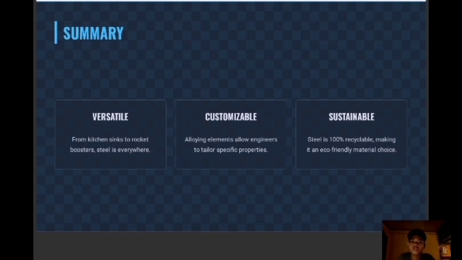To summarize, steel is defined by three key attributes. First, it is immensely versatile, used in everything from everyday kitchenware to high-stress aerospace components. Second, it is highly customizable. The precise combination of alloying elements allows engineers to tailor specific properties for almost any job. And finally, steel is incredibly sustainable, as it is 100% recyclable without loss of quality, confirming its status as an eco-friendly material choice for the future.